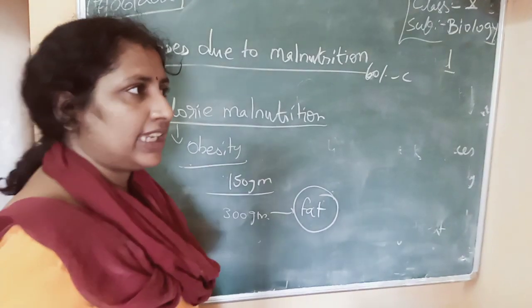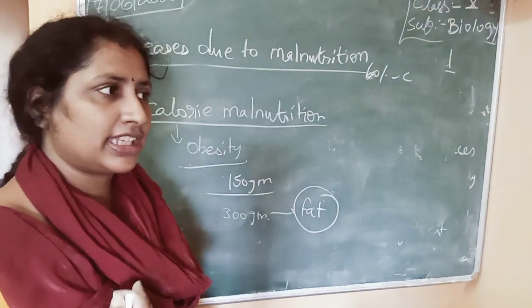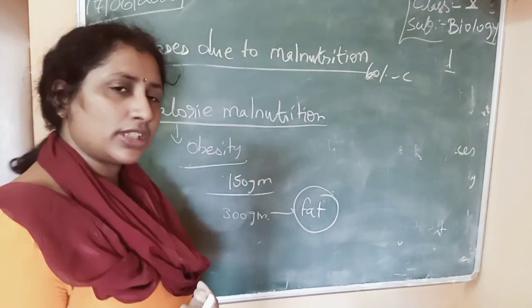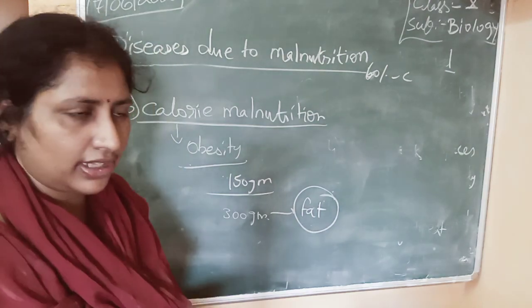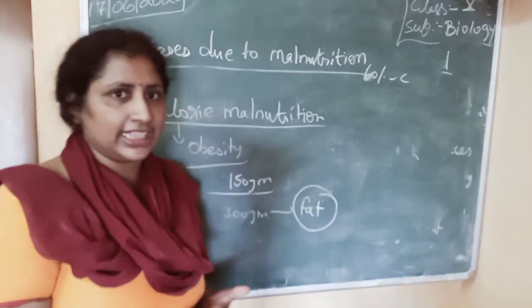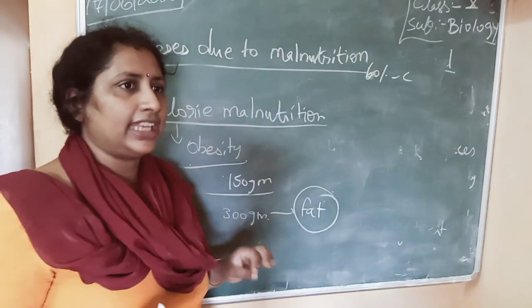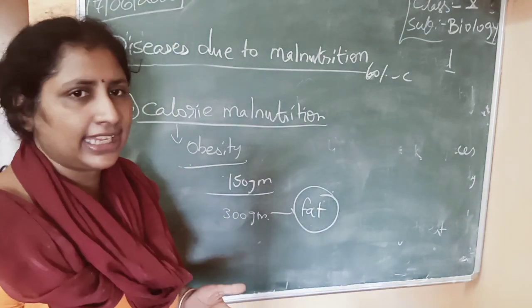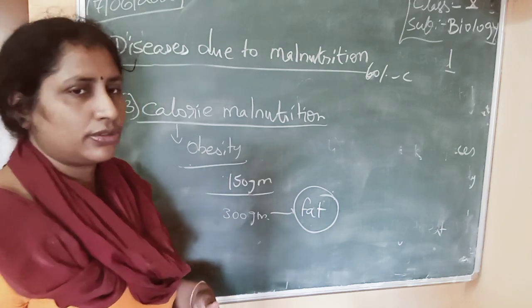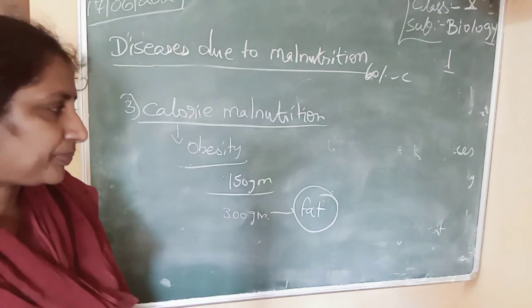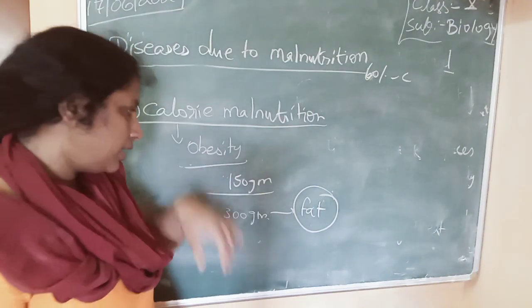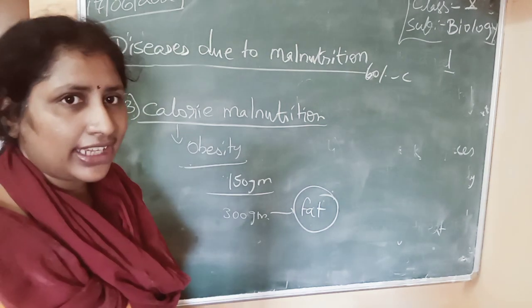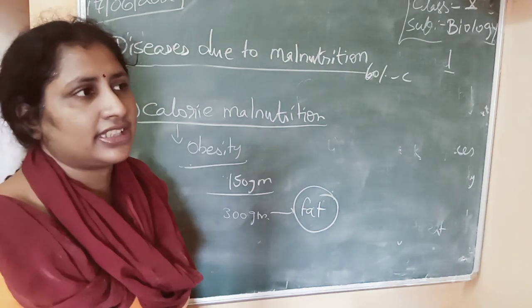Mostly obesity is seen in people who follow a sedentary life, means they do not do any physical exercise. They just eat. They do not do any walking or exercises. It is also seen mostly in children.